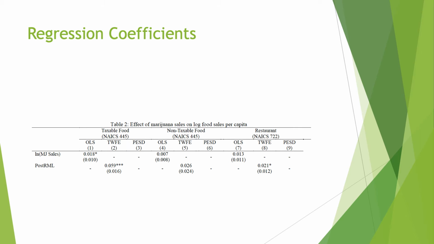And here's the two-way fixed effects and OLS. The third, PESD, that's the panel event study. I was not responsible for that. I just focused on the OLS and the two-way fixed effects model. It is important to note that MJ sales is logged, which is where the 0.018% comes from.